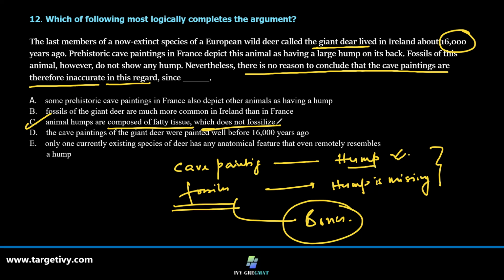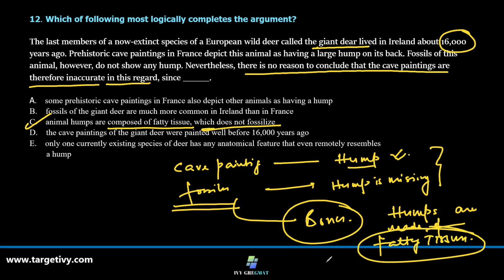So the author comes out with the reason that since humps are made of fatty tissues, these fatty tissues do not fossilize.